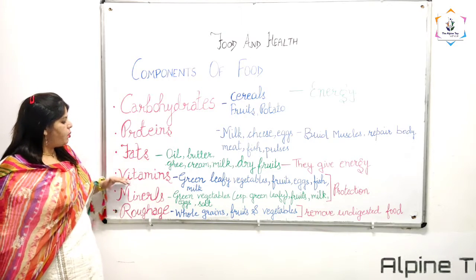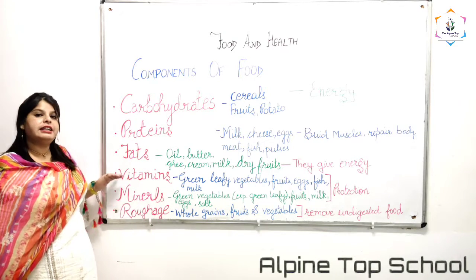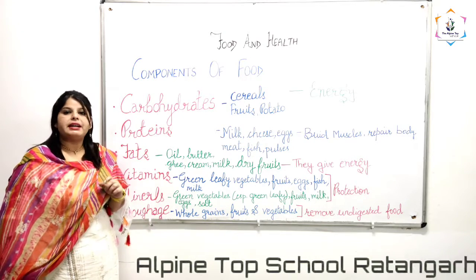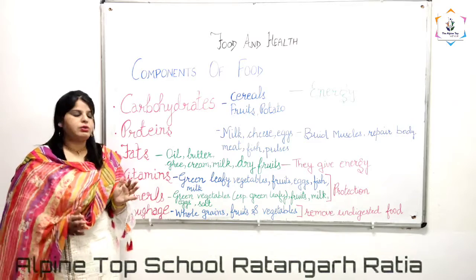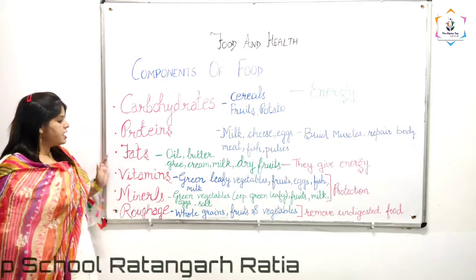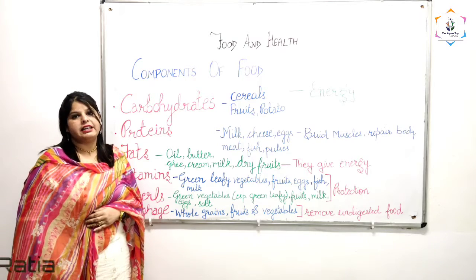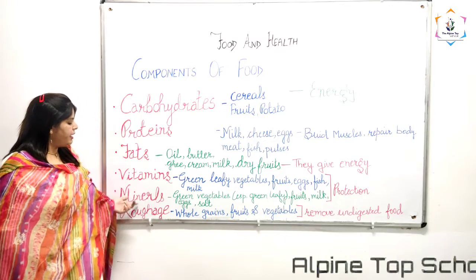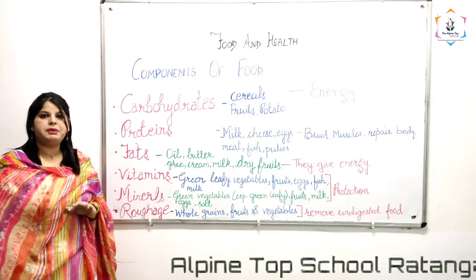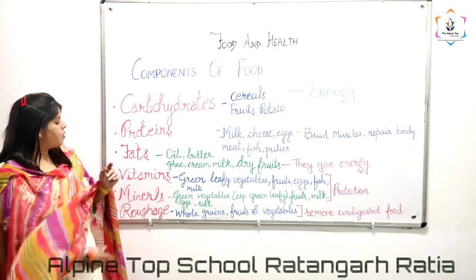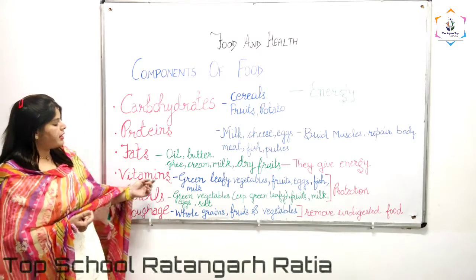Next one is our vitamins. Vitamins and minerals are needed in a very small amount by our body. They are not required in a big amount, but they are an essential part of our daily diet. What are the different sources of vitamins?